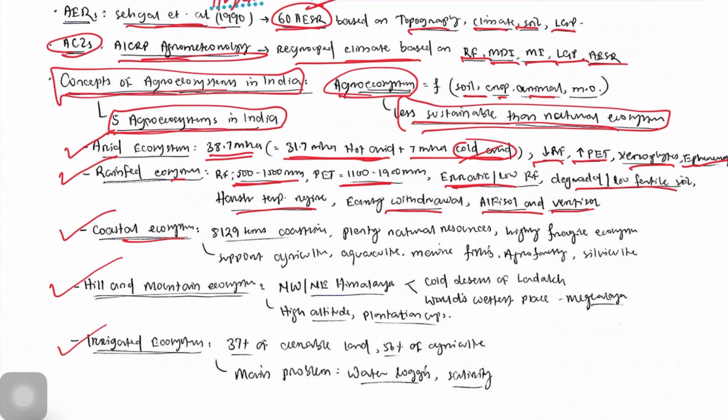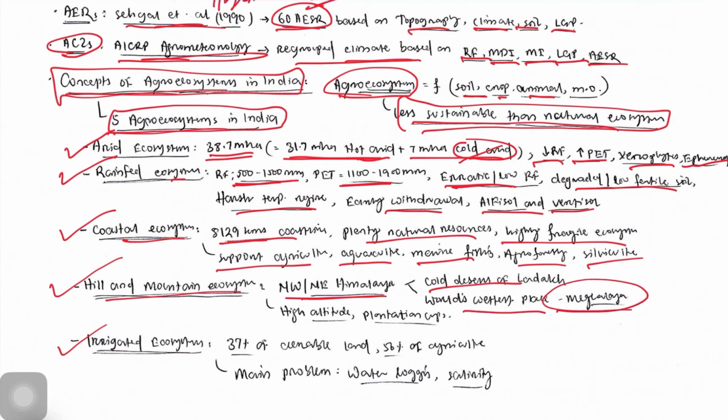Then the coastal ecosystem, where around 7,500 kilometer of coastline is there. Plenty of natural resources, a highly fragile ecosystem supporting agriculture, aquaculture, marine fisheries, agroforestry, and silviculture. Hill and mountain ecosystem is mostly dominated by the northwest and northeast Himalayan region. Then there is the cold desert in Ladakh, whilst the wettest place, Mawsynram in Meghalaya, is also in the hill and mountain ecosystem. High altitude plantation crops are mostly grown.